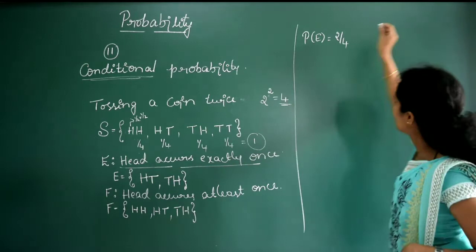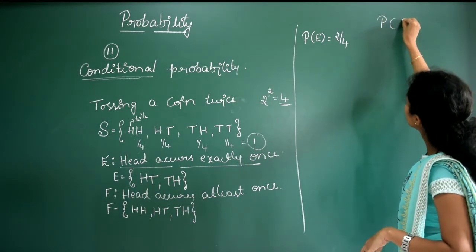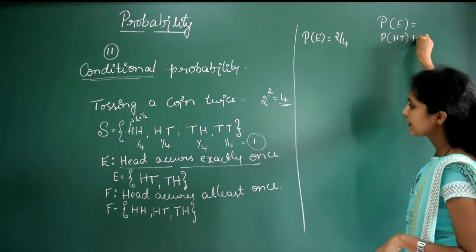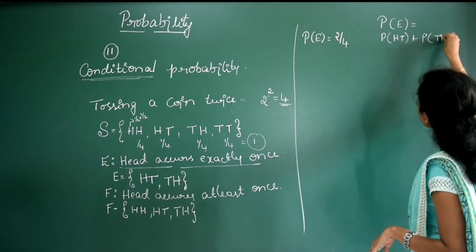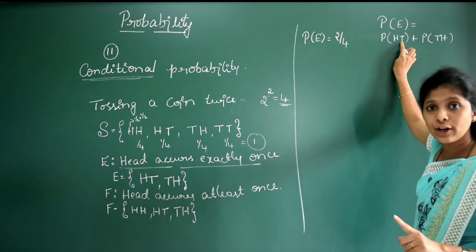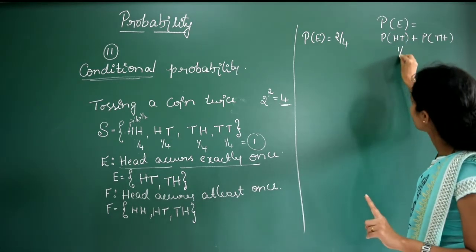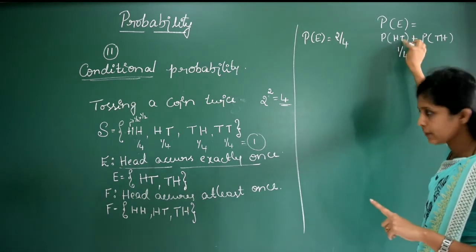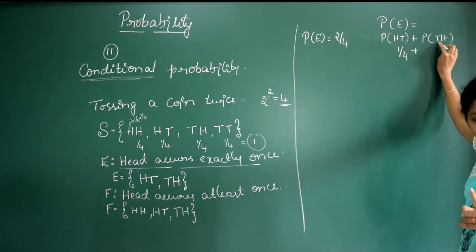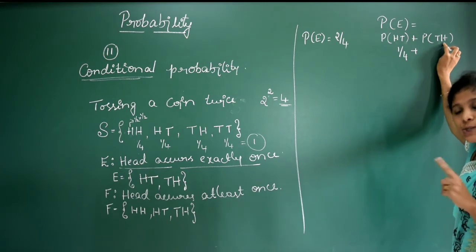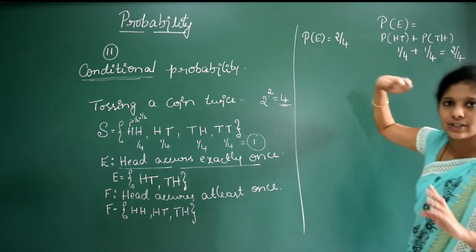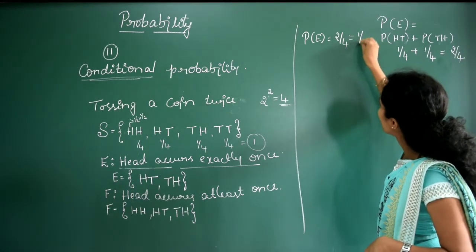Actually, probability of E is equal to probability of HT plus probability of TH. Now what is the probability of HT? Probability of H will be 1 by 2, and probability of T is also 1 by 2. So this is 1 by 4. Plus, probability of T is 1 by 2 and probability of H is 1 by 2, so 1 by 2 into 1 by 2 is 1 by 4. So it is equal to 2 by 4. Here we can write directly probability of E is equal to 1 by 2.